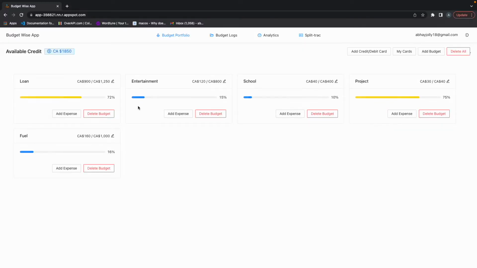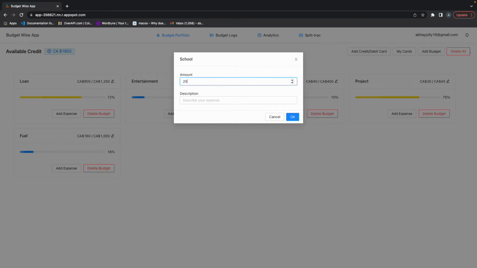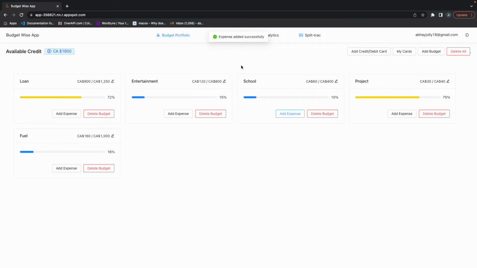Budget categories each have their own individual expenses, and these expenses can be added by using the Add Expense button. So let's say I want to add an expense for my school, I add $20 for something like groceries and click on OK. It gets added to my expenses.